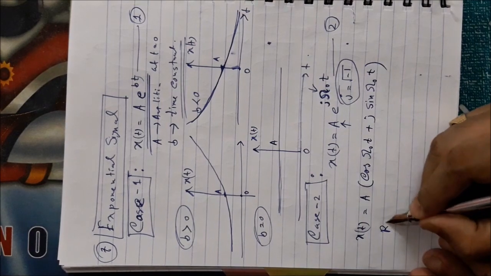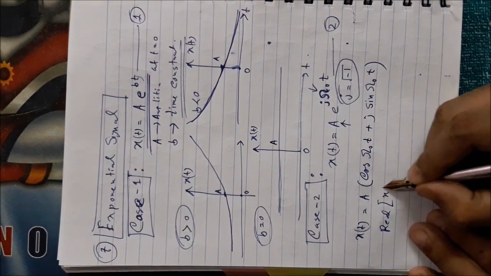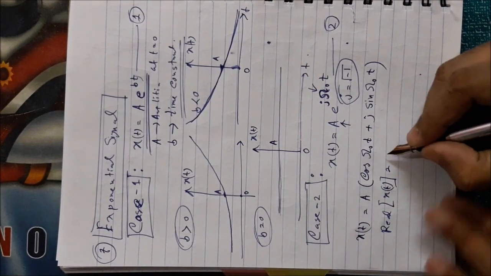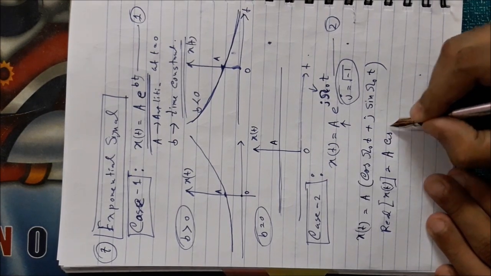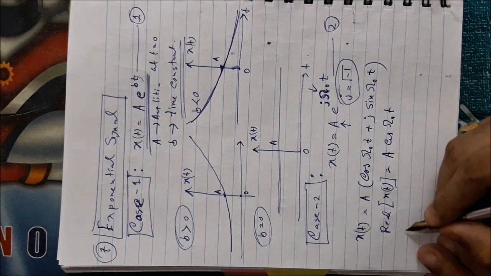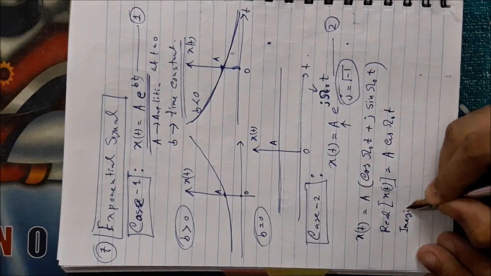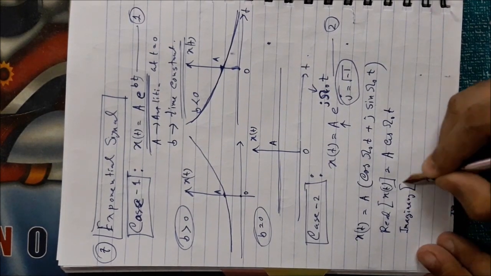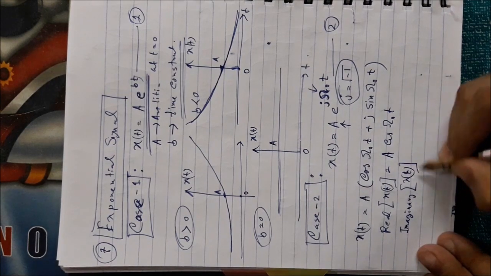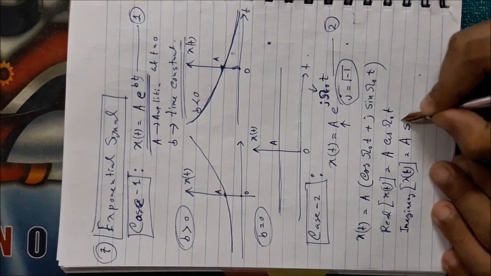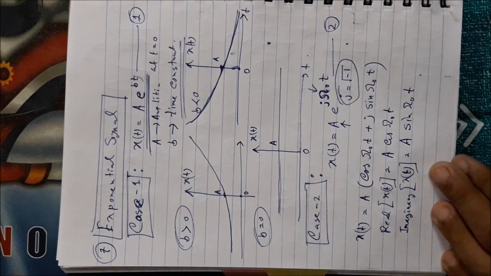The real part of your signal will be simply a cos omega 0 t, and the imaginary part of the signal will be a sin omega 0 t.